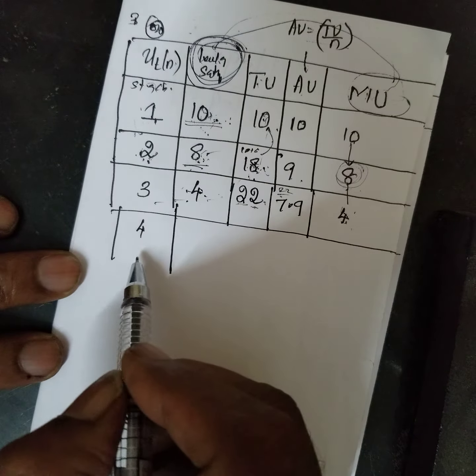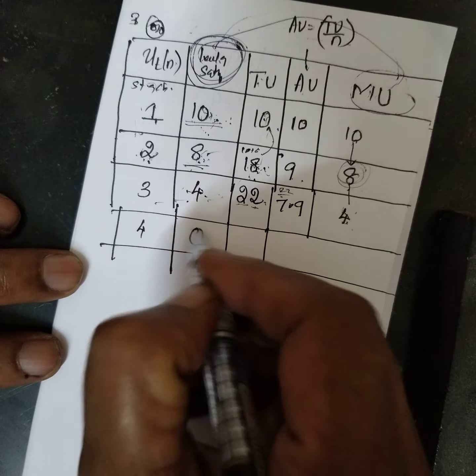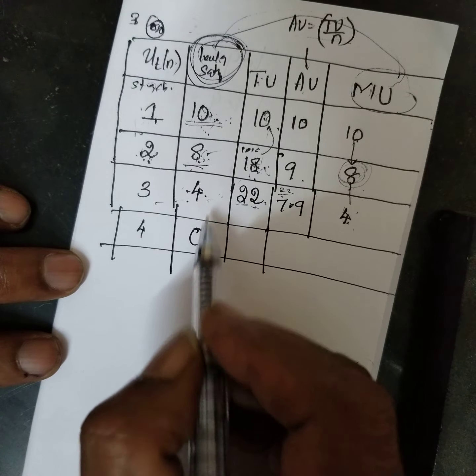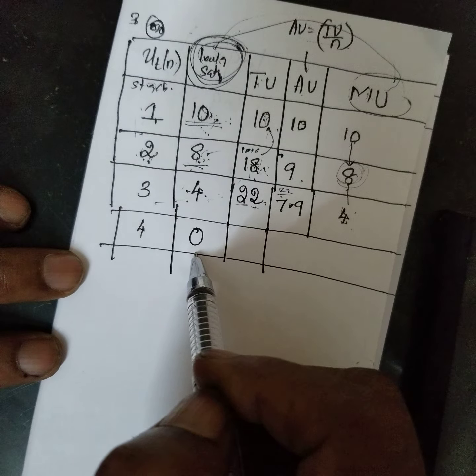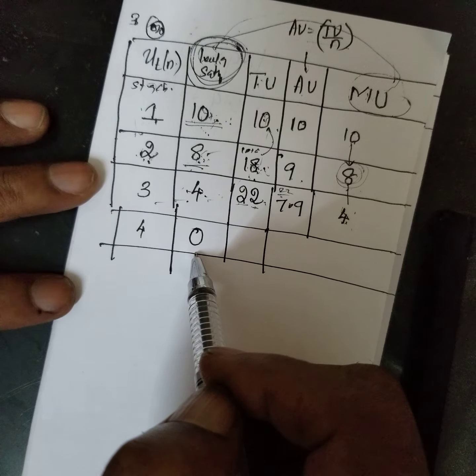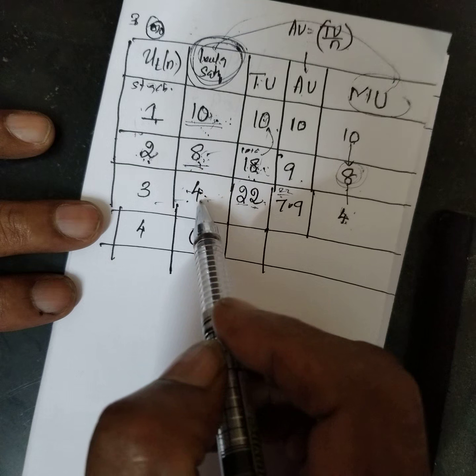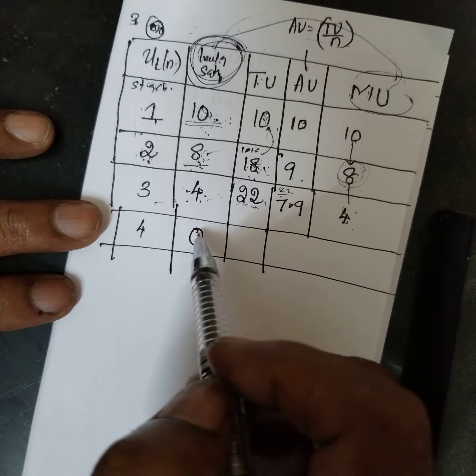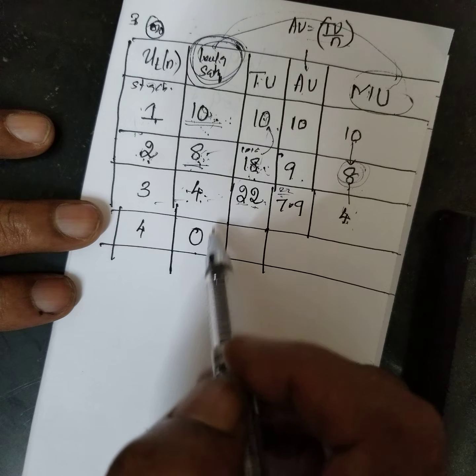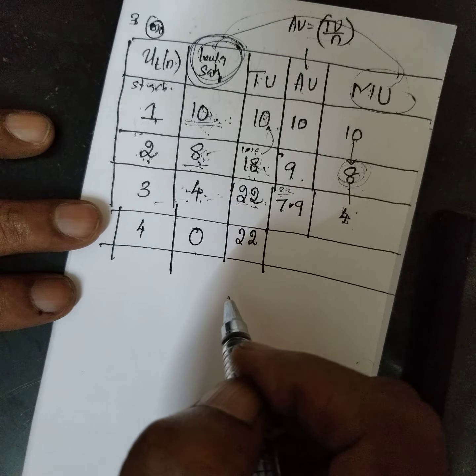I'll take a fourth chocolate. When I take the fourth chocolate, I say it is enough. I don't want to take any further chocolate. The level of satisfaction is completely 0, enough, more than sufficient. I don't want any further. Therefore, the total is 10 plus 8 plus 4, because I am not having any urge. Therefore, I will give 22. It is constant, 22 only.